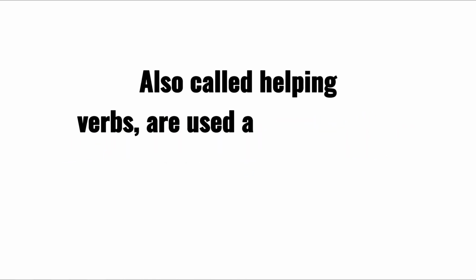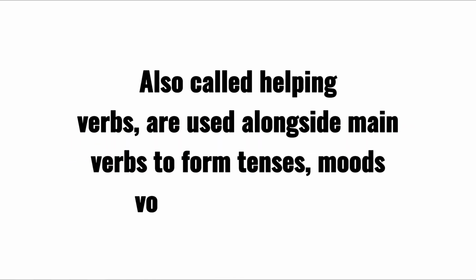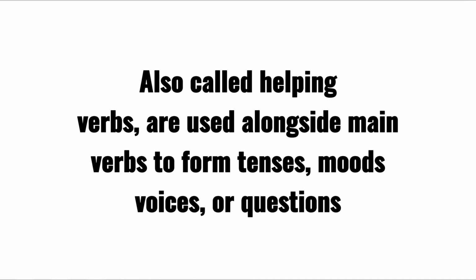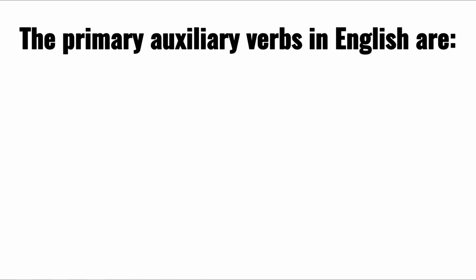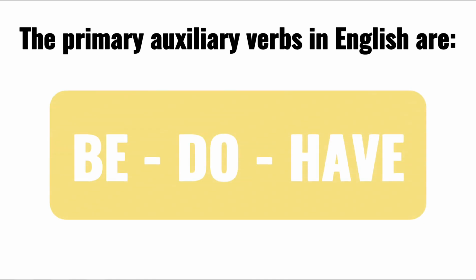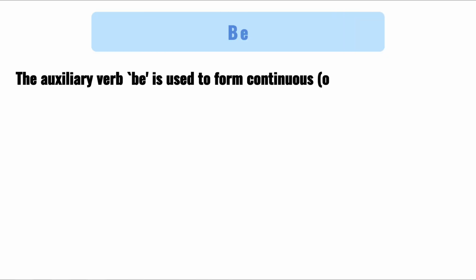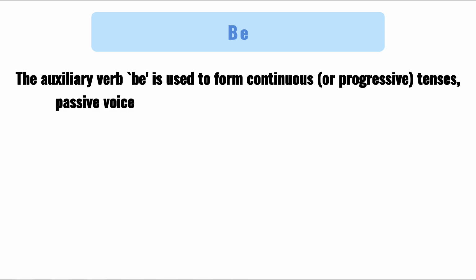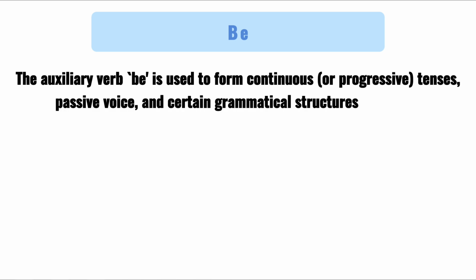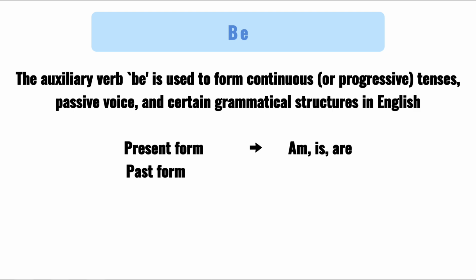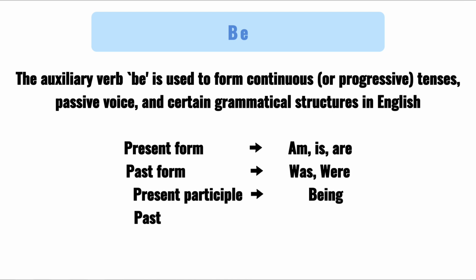Auxiliary verbs, also called helping verbs, are used alongside main verbs to form tenses, moods, voices, or questions. The primary auxiliary verbs in English are be, do, and have. The auxiliary verb be is used to form continuous or progressive tenses, passive voice, and certain grammatical structures in English. Present form is am, is, are. Past form was, were. Present participle being, and past participle been.